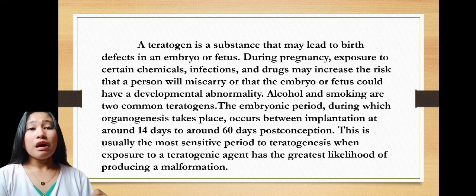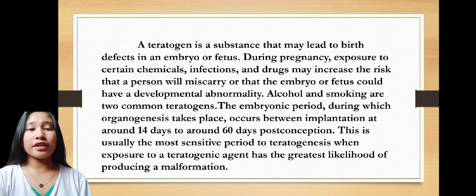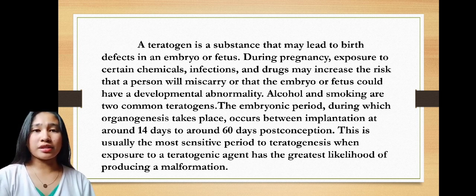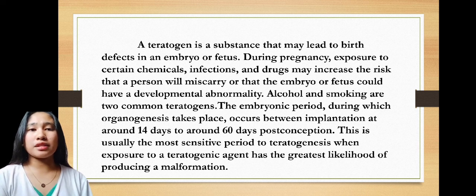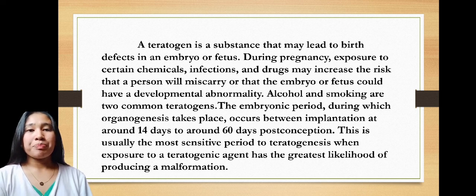Some agents have been determined to not cause birth defects and are known as non-teratogenic agents. Examples of non-teratogenic agents commonly mistaken for teratogens include spermicides, acetaminophen, and prenatal vitamins.